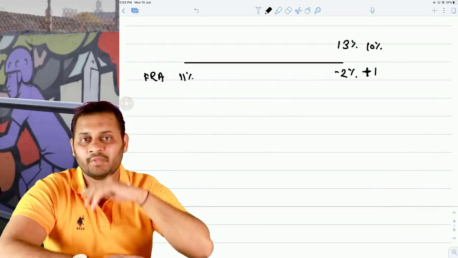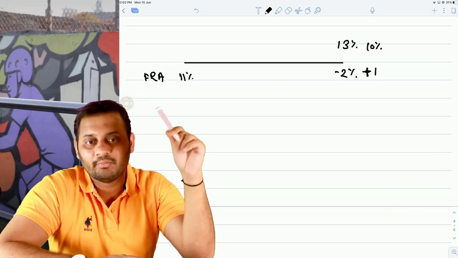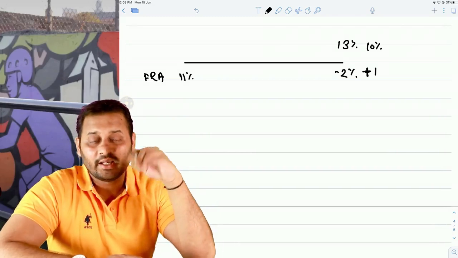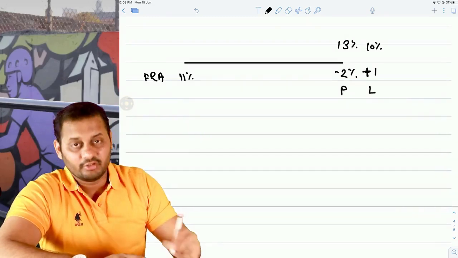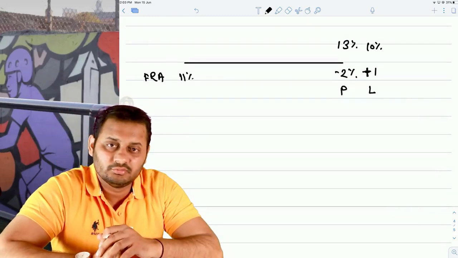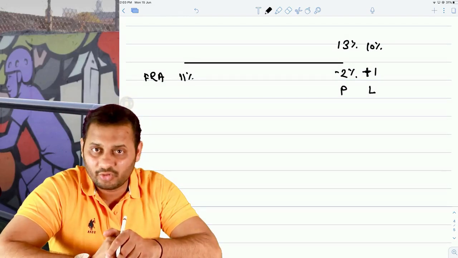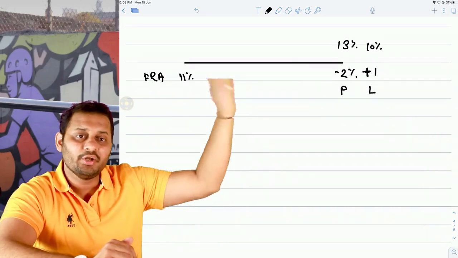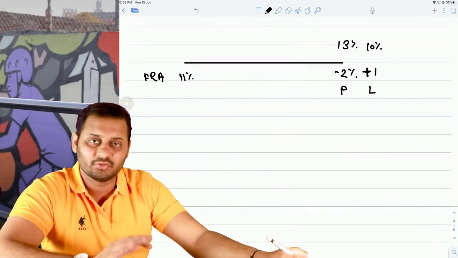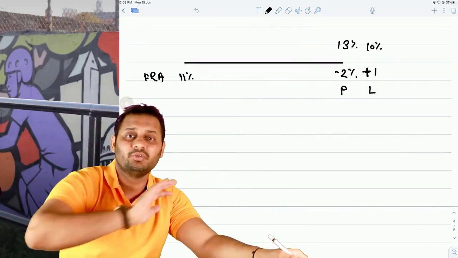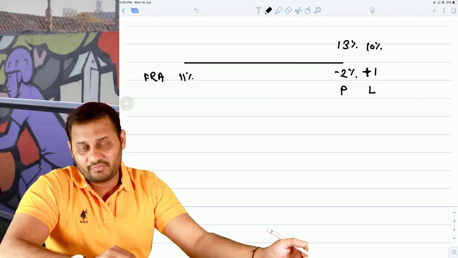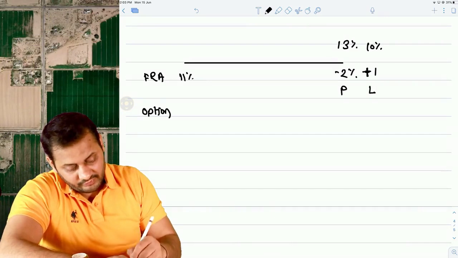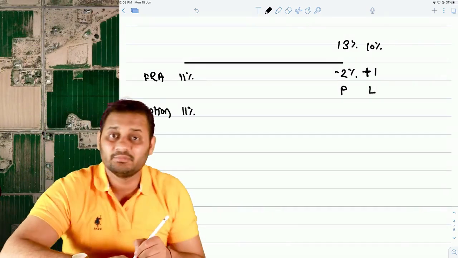Now, what happens in the forward rate agreement is, after entering into a forward rate agreement with some party, there can be a profit to you and there can be a loss to you as well. It doesn't matter whether you take the loan or not. You will receive 2% from the FRA party, or you will pay 1% to the FRA party. So there can be a profit, there can be a loss in both the cases. But what if there would have been an option where we fixed 11% as the maximum rate?